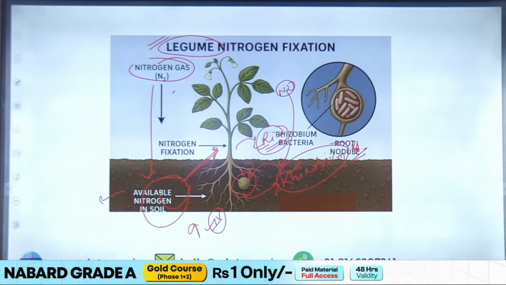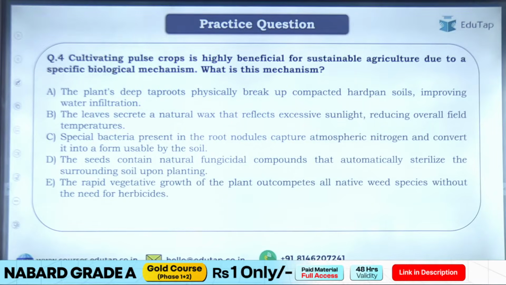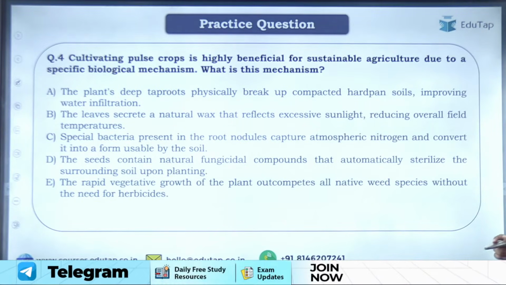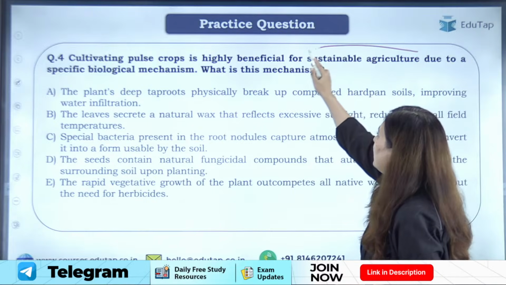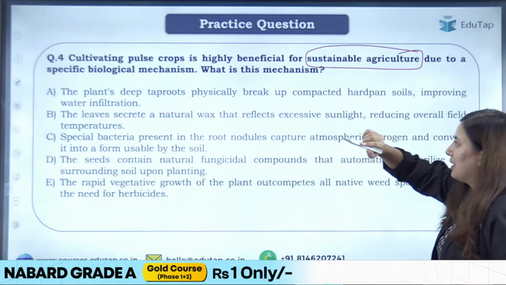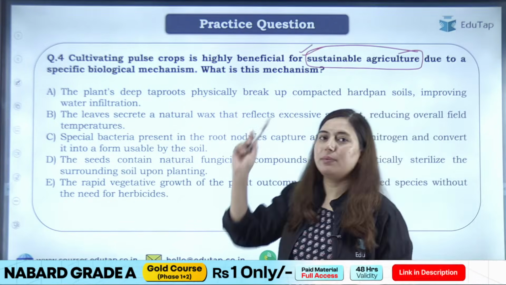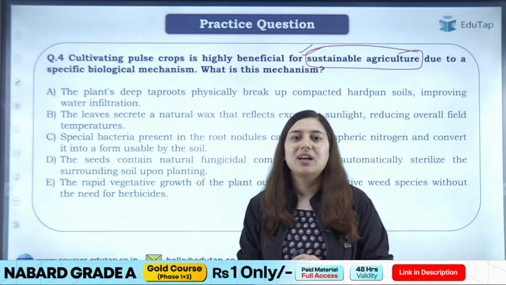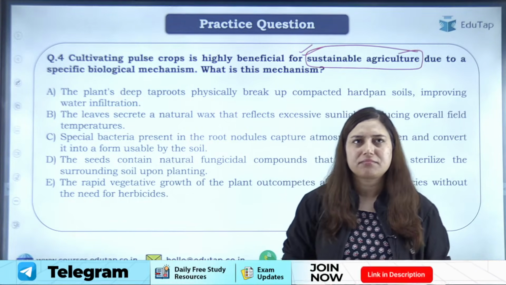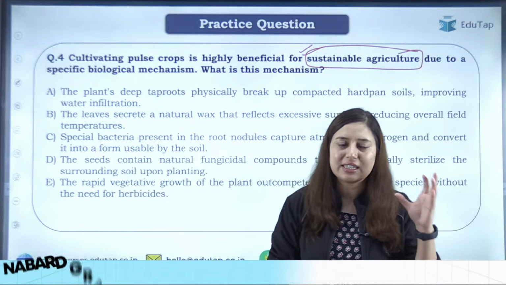And now let's move ahead to the question. What was the question? It says cultivating pulses crop is highly beneficial for sustainable agriculture. See students, why is it beneficial for sustainable agriculture? And let me first tell you about the meaning of sustainable agriculture. Sustainable agriculture is basically agriculture which can sustain itself.